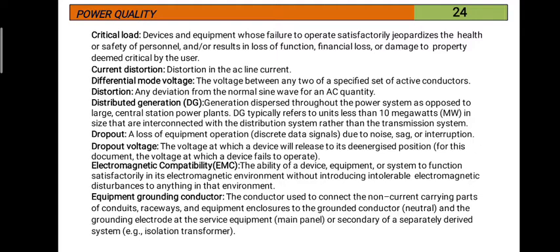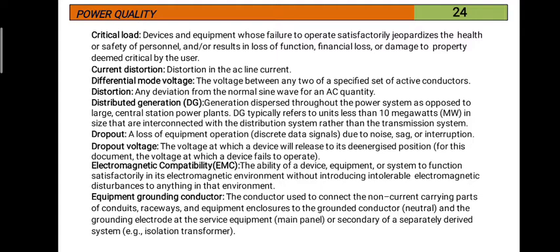The name itself indicates the power is distributed. Not only one large power generating station will produce the entire power; small generating stations, many plants, are producing small amounts of power. The maximum range of distributed generation is less than 10 megawatts.